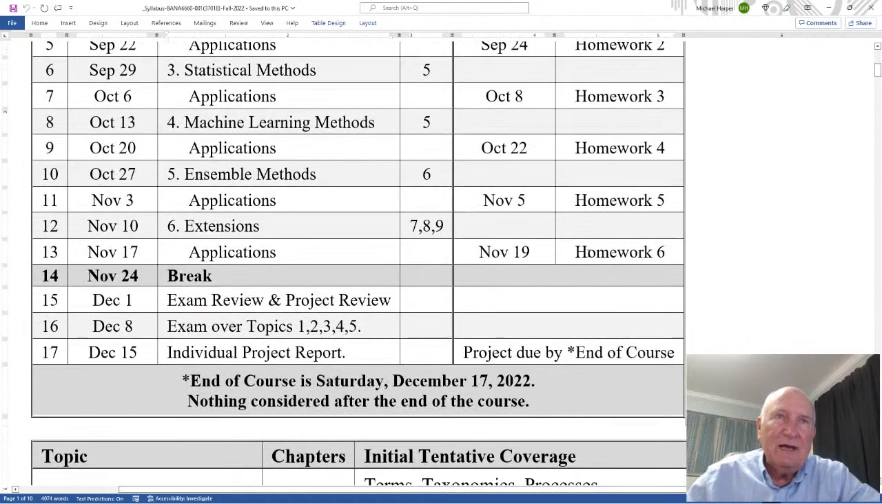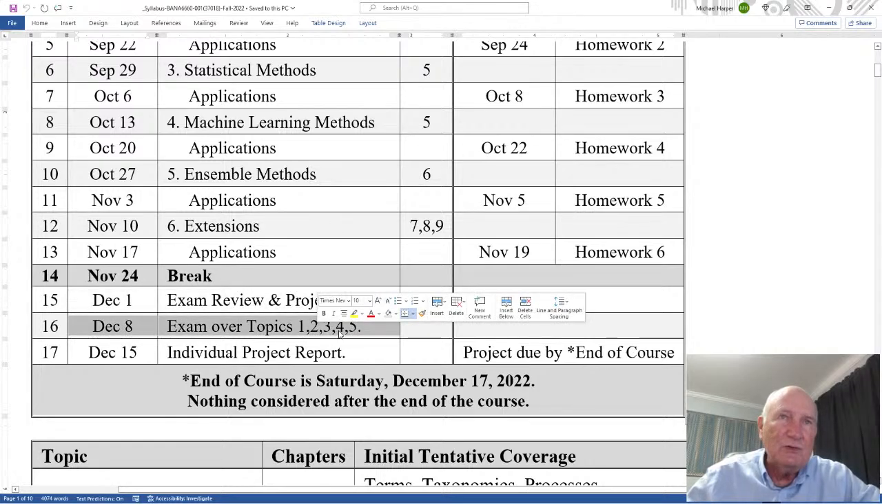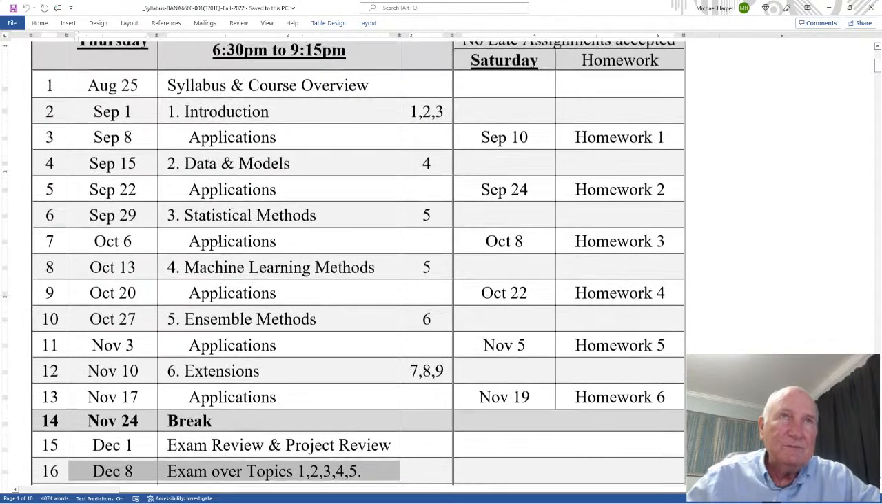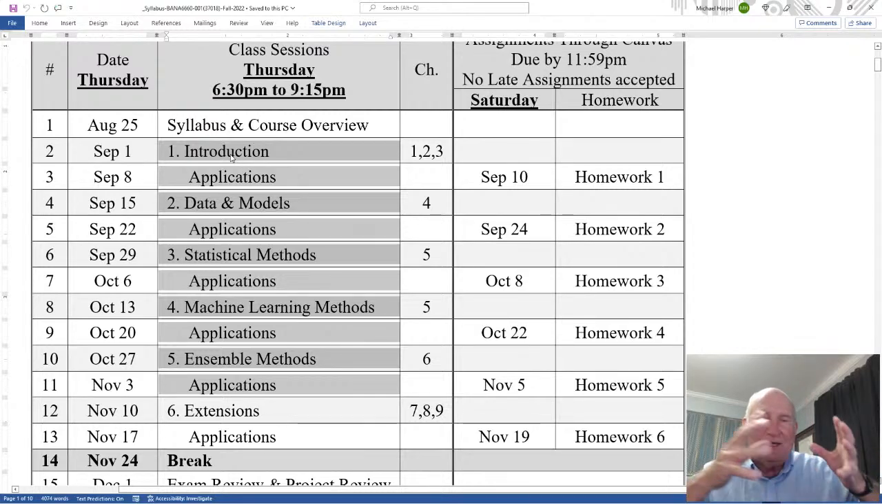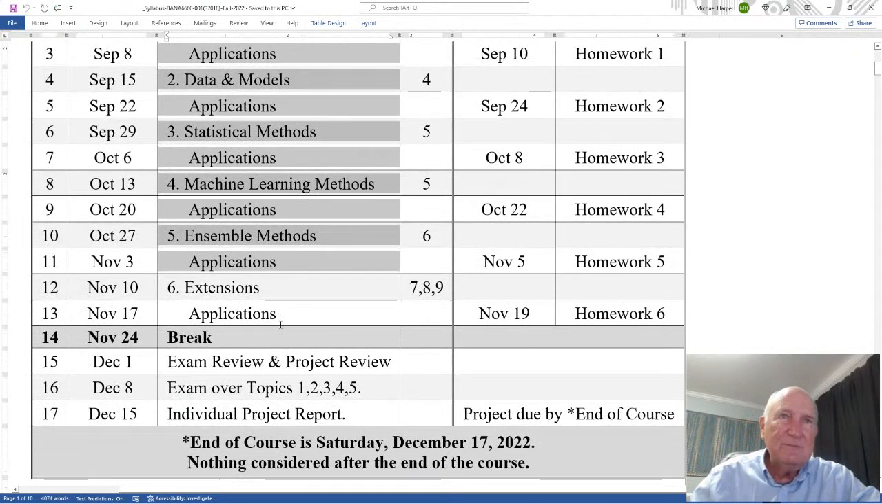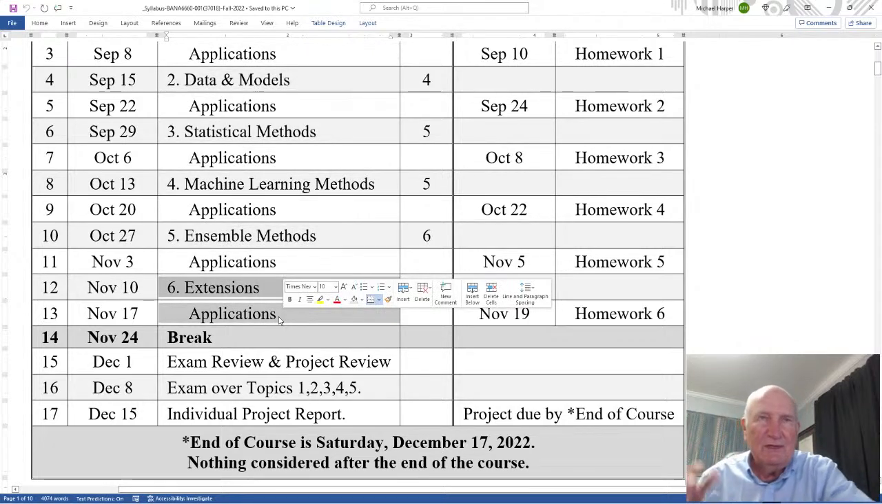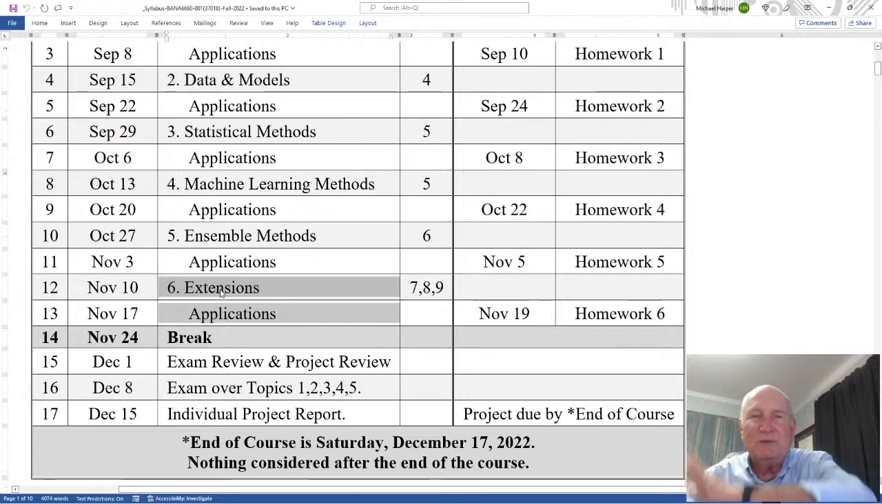Then down here after the break, we have December 1st, exam review and project review. The exam review and project review is preparation for the exam and the project. The exam is going to be in class, on topics 1 through 5, because 1 through 5 is the actual predictive analytics part of it. Actually, I start up here with descriptive, move into predictive, and the extensions are more toward the prescriptive, so that's more or less extensions beyond the course. So the exam is just over the first 5 topics.